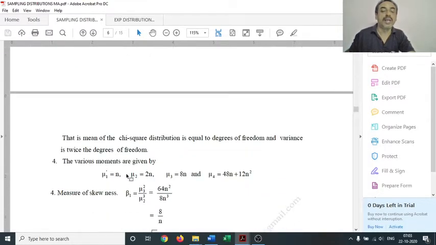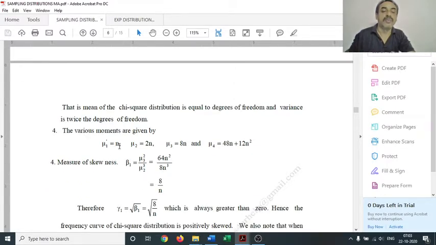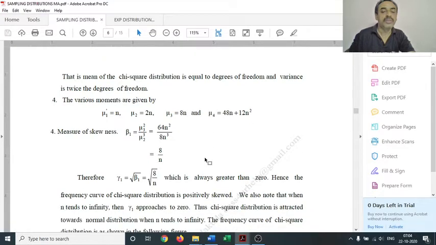Next, we have the higher order moments of chi-square distribution. We have the first moment mu1 dash, that is the mean itself, n. Then mu2 is the variance, it is 2n. Mu3 is 8n. Mu4 is 48n plus 12n square. So the skewness and kurtosis measures are discussed now.